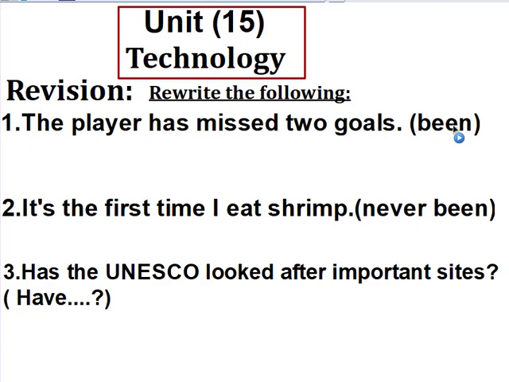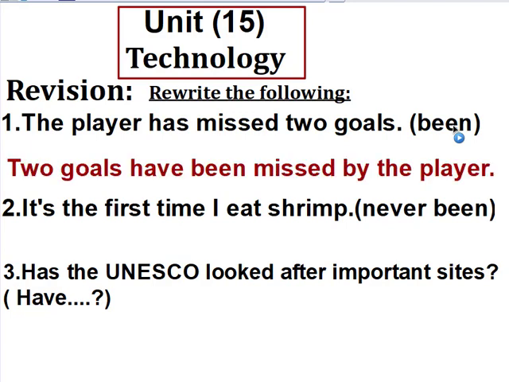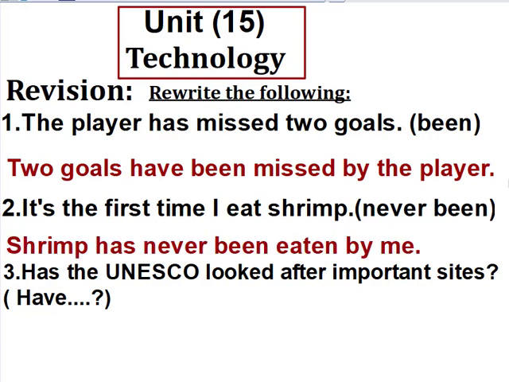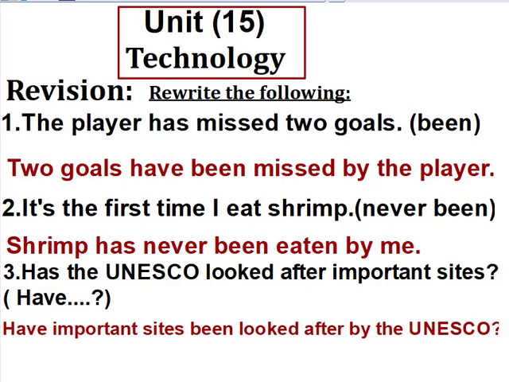The player has missed 2 goals. 2 goals have been missed by the player. It's the first time I eat shrimp. Shrimp has never been eaten by me. Has UNESCO looked after important sites? Have important sites been looked after by the UNESCO?